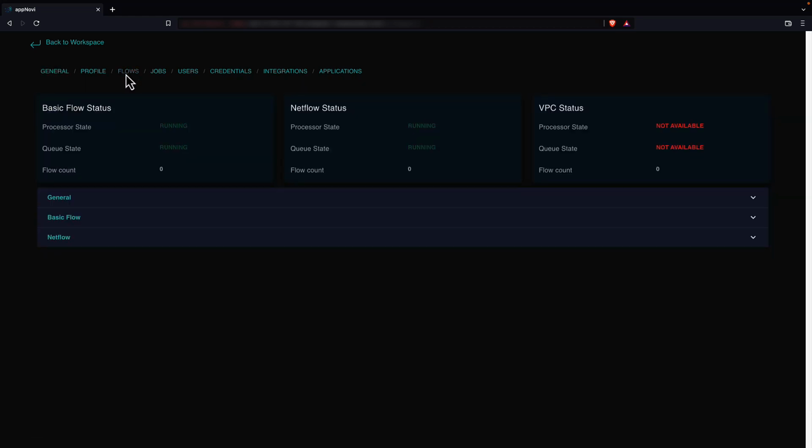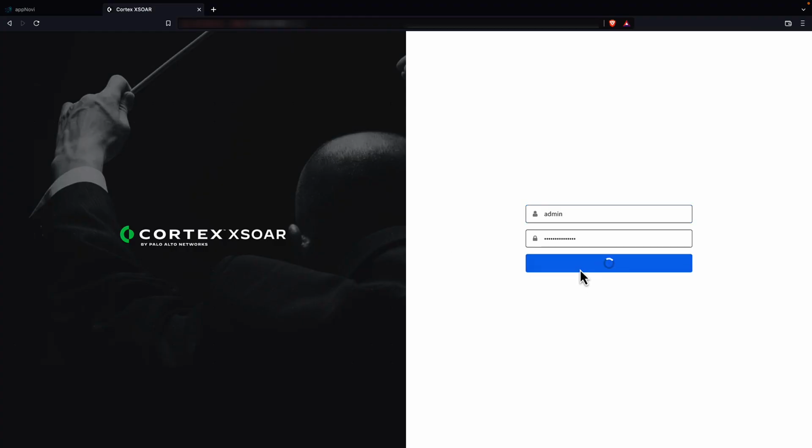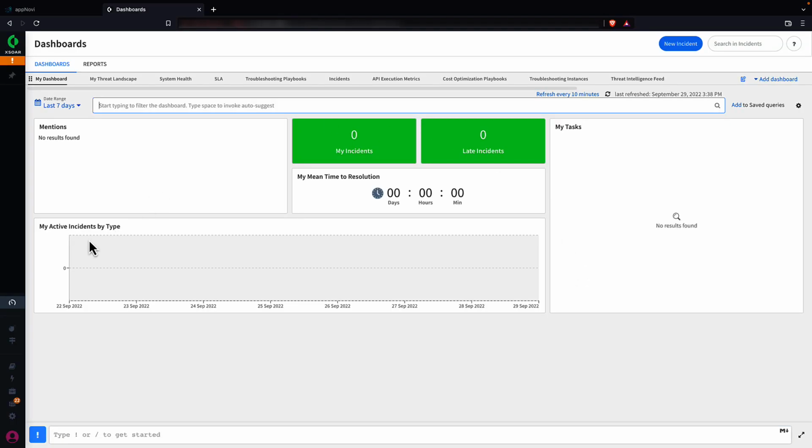NetFlow is easily configured, and other data sources are enabled through out-of-the-box integrations while also remaining customizable. Now let's check out the Cortex XSOAR integration.